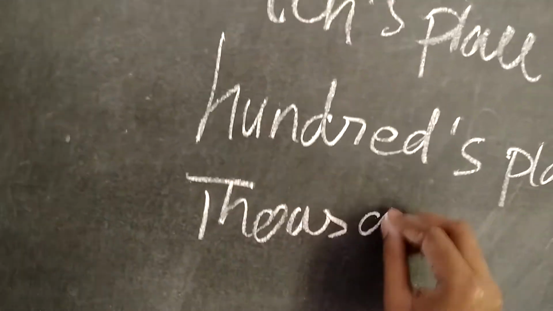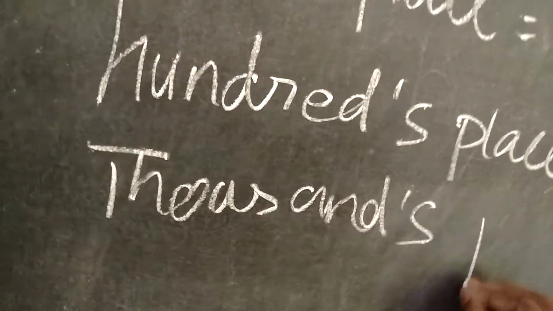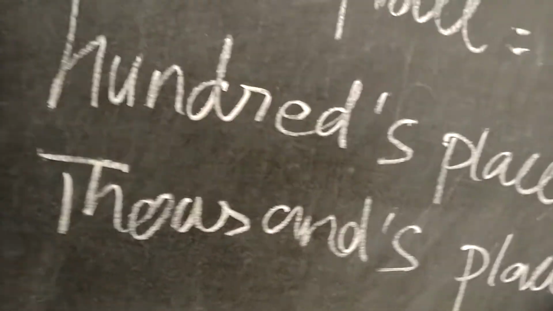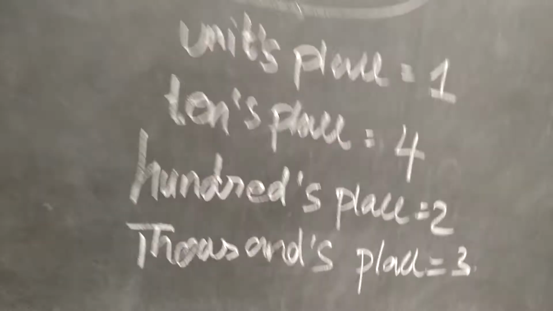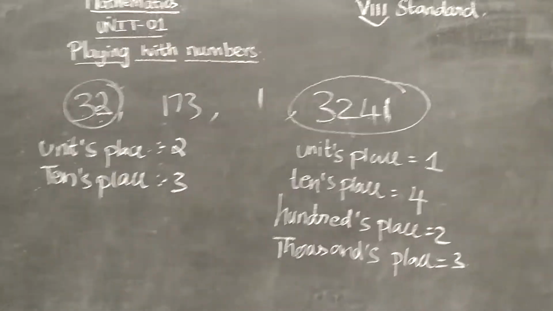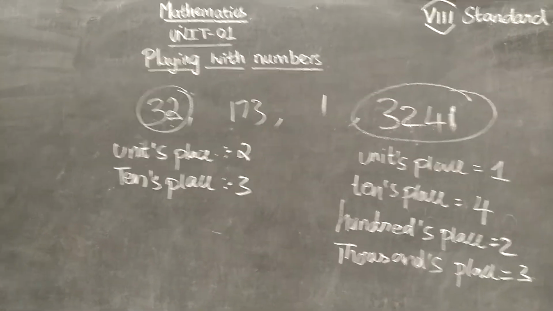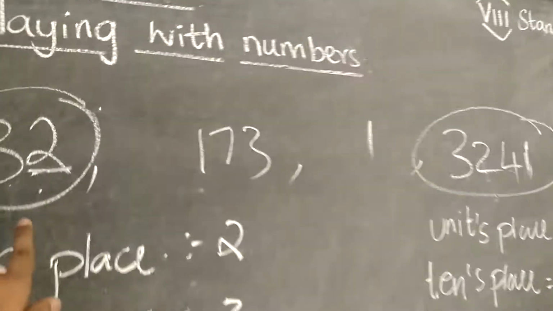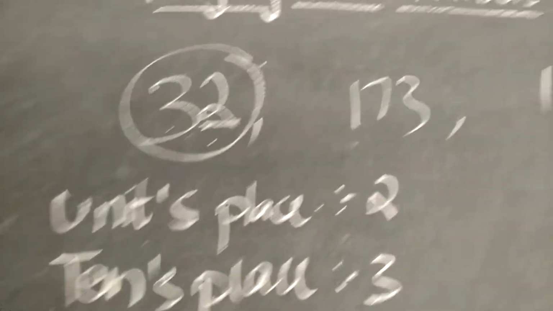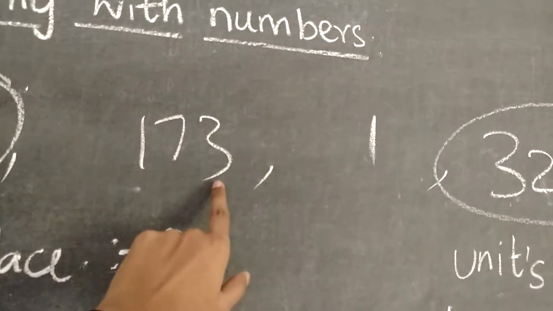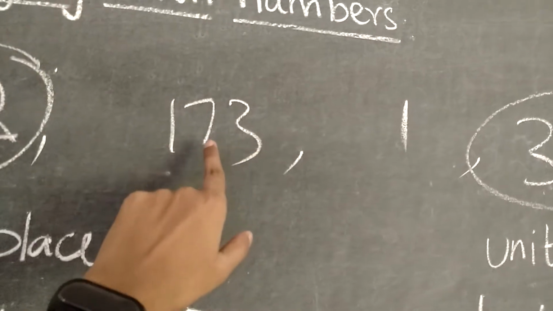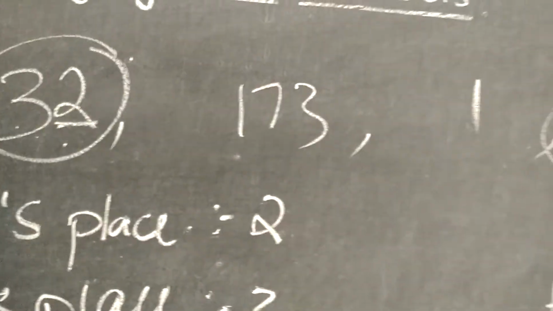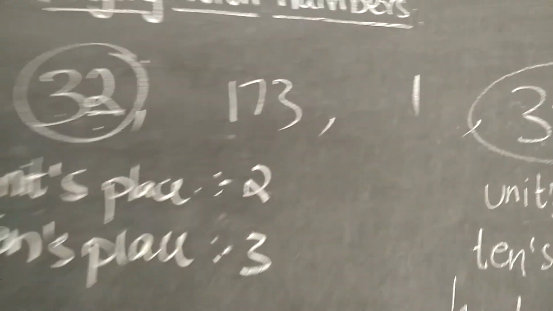You would have learnt this in your previous class, writing it in the place value chart. So it's just a revision for you. Similarly in this number, 3 is in units place, 7 is in tens place and 1 is in hundreds place.